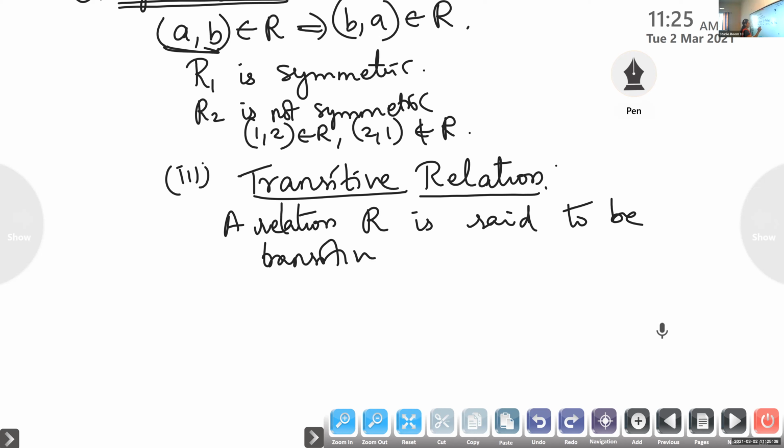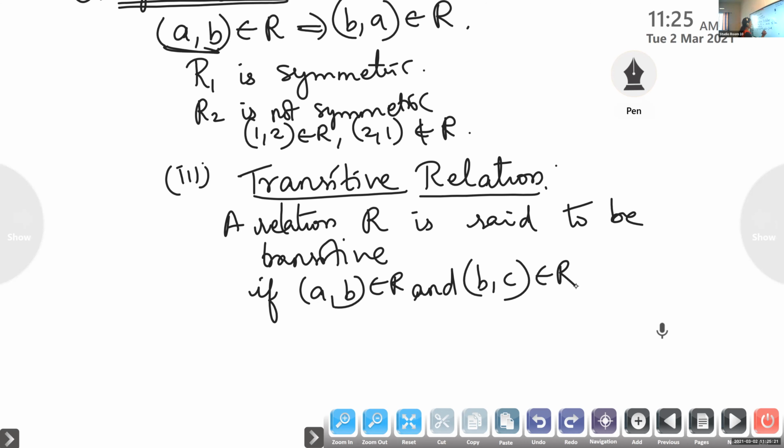A relation R is said to be transitive if (a, b) belongs to R and (b, c) belongs to R. Look here, the ending element of the first will be the same as the first element of the second one.